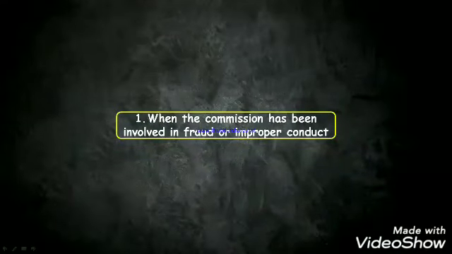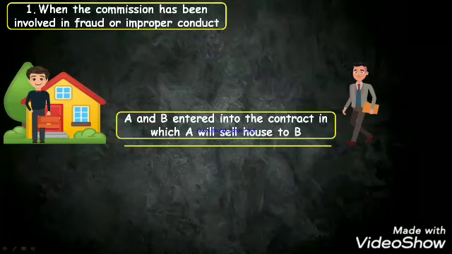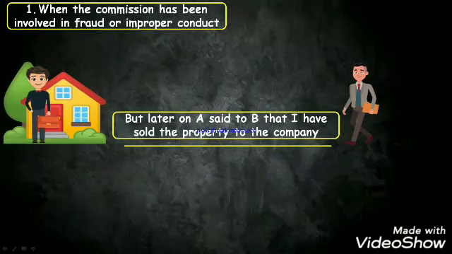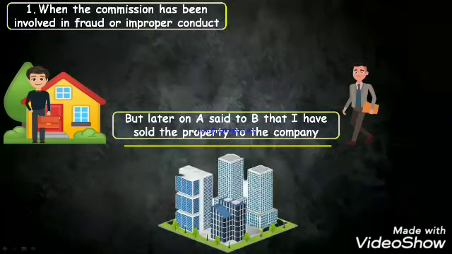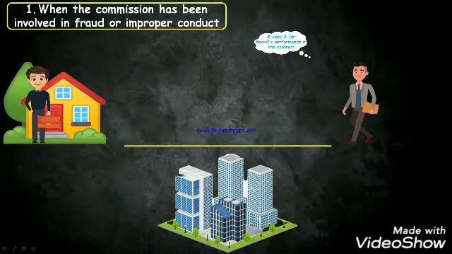First, when the company has been involved in fraud or improper conduct. Let's understand this with a very famous case study. Let's assume that A and B enter into a contract in which A will sell his house to B. It's a very good looking house you are seeing on the screen. But later on A said to B that he has sold the property to the company. Now here is a twist. In the company there was only a clerk, and A was the only other member, meaning 99% of the shareholding is held by A. So can I say that for his own personal benefit, to avoid selling his property to B, he sold his personal property to the company created by him?